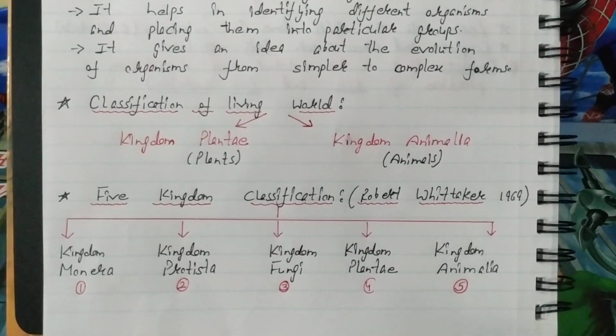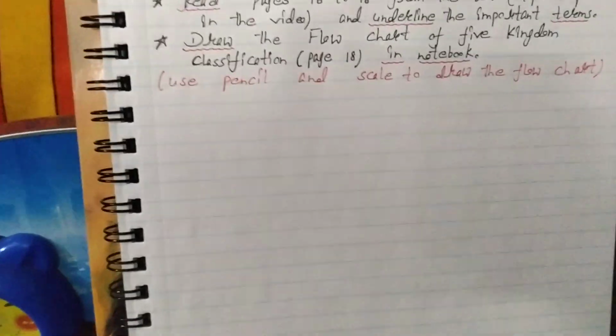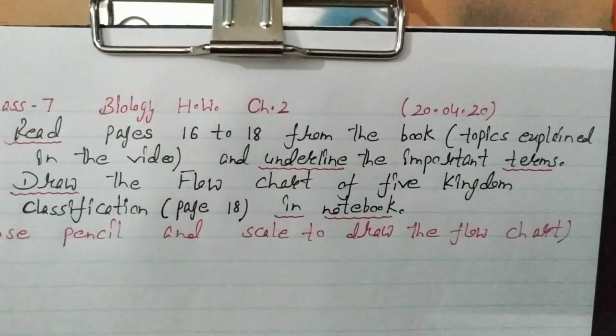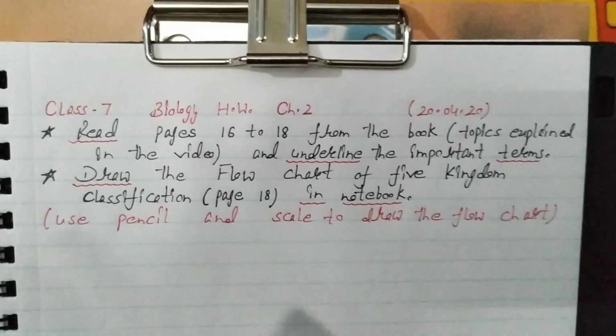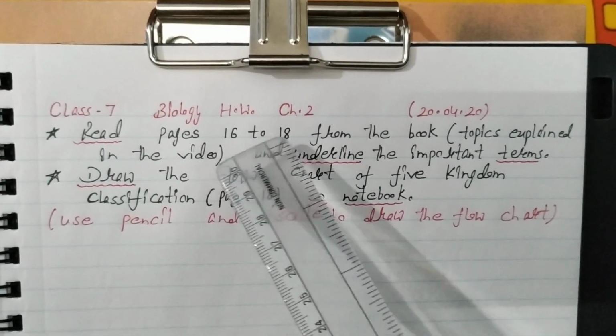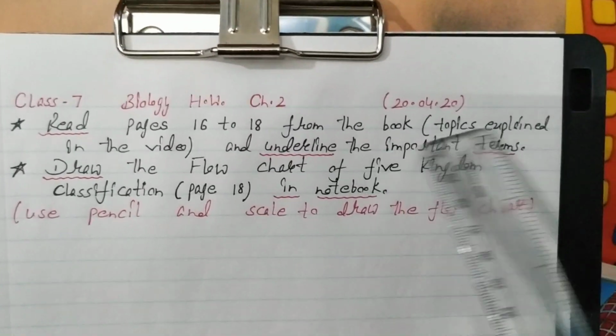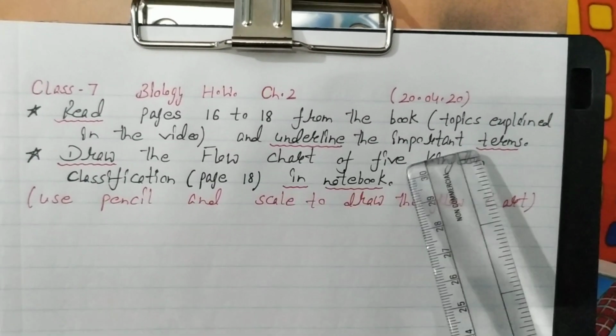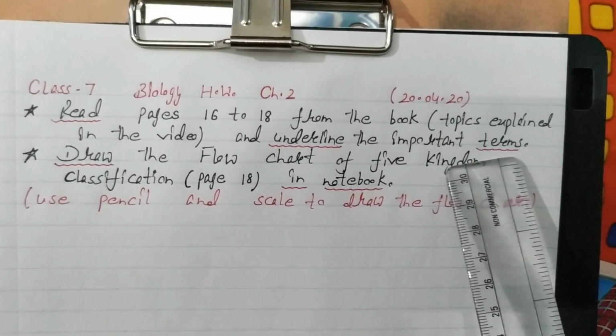Now I'm going to give you today's homework. So children, this is your homework. First of all, you will read pages 16 to 18 from the book, the topics which I just explained in the video, and underline the important terms with pencil.